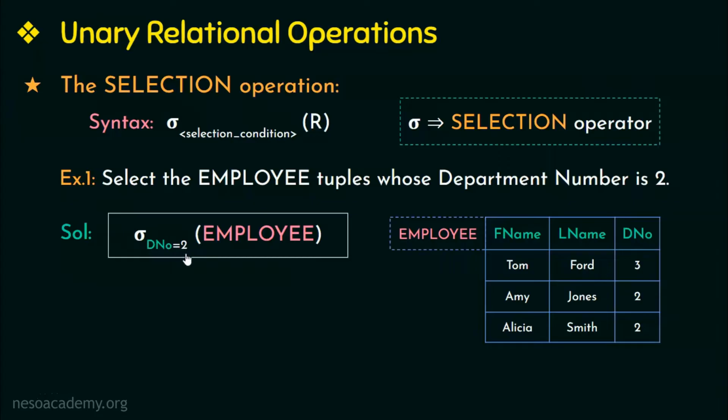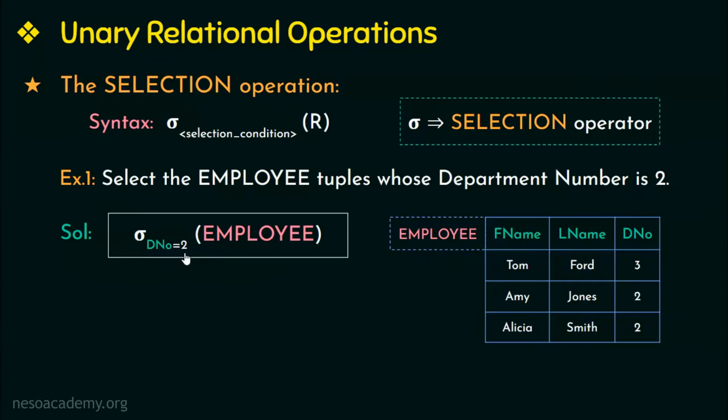The selection condition over here is a Boolean expression which is of the form attribute name followed by a comparison operator, which could be either equal to, less than, greater than, less than or equal to, greater than or equal to, or not equal to, and then followed by a constant value, or it could also be another attribute name instead of this constant value. Now let us see what would be the resulting relation.